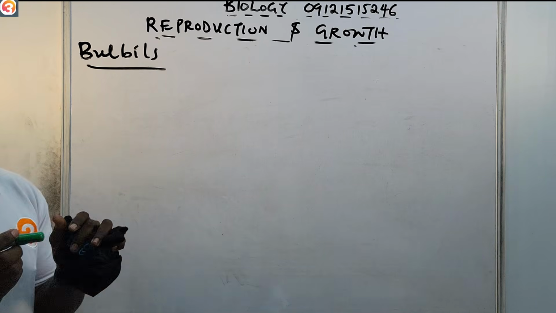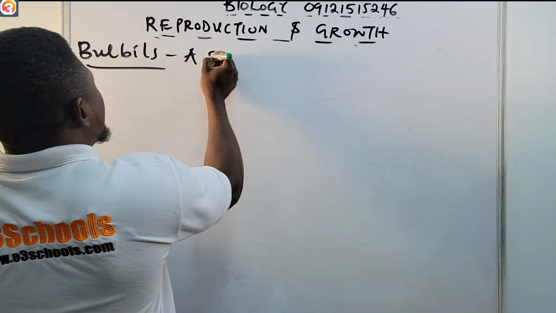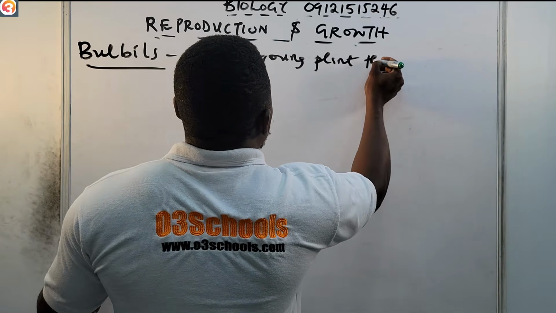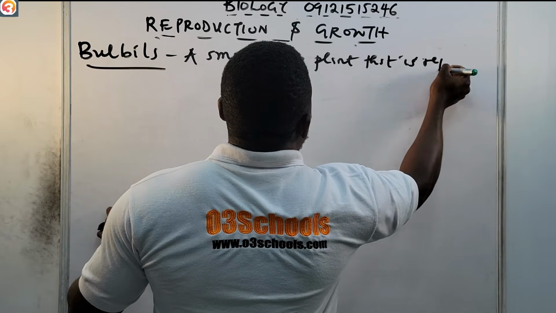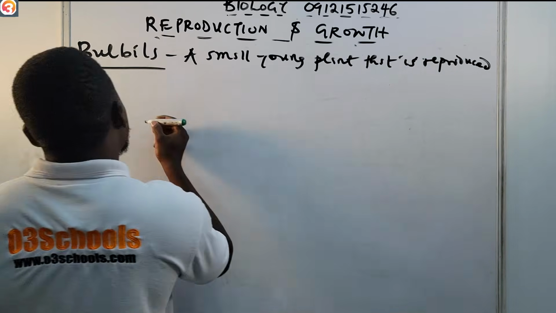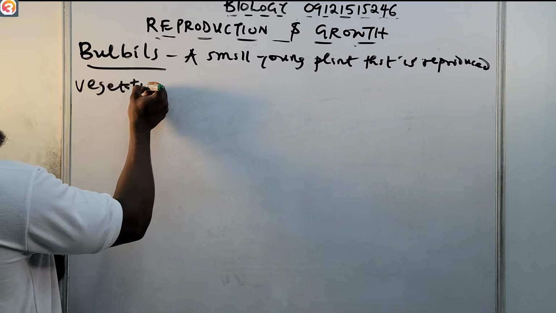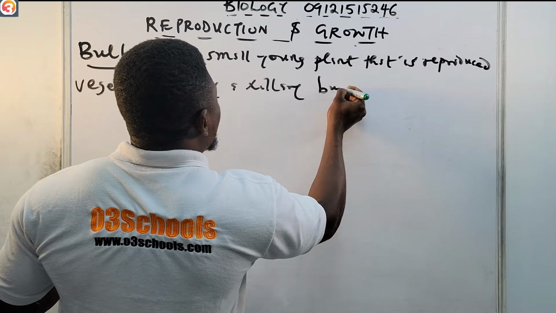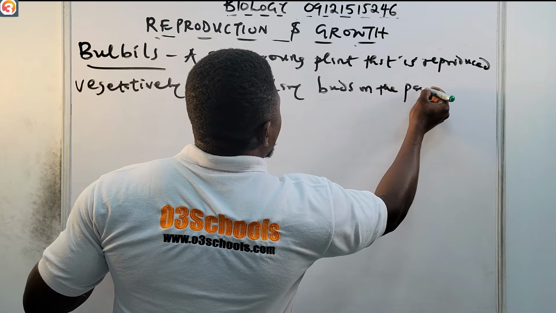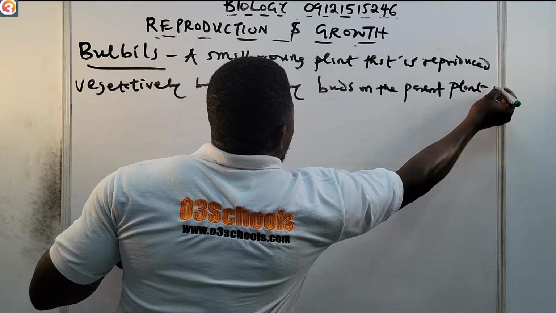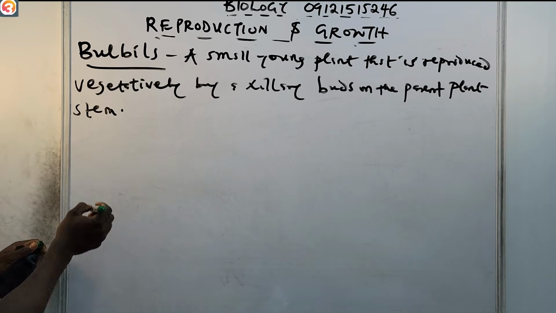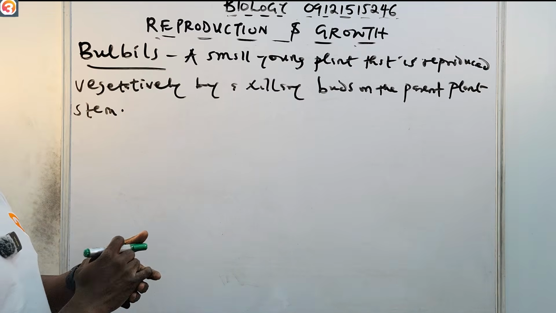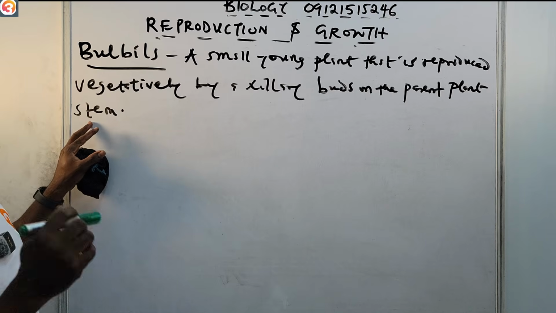Bulbils. A bulbil is a small young plant that is reproduced vegetatively by axillary buds on the parent plant stem.